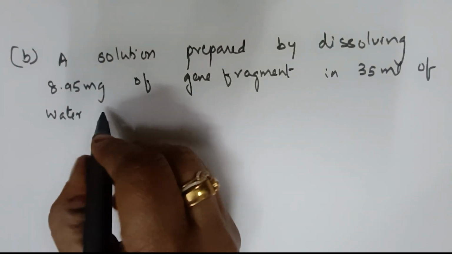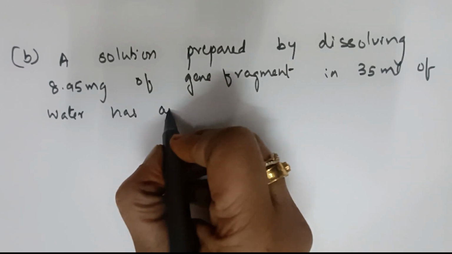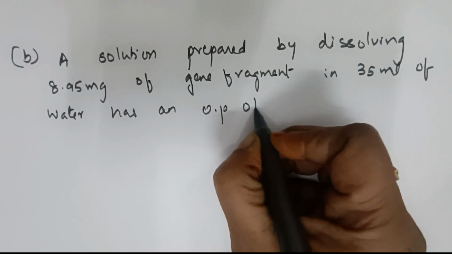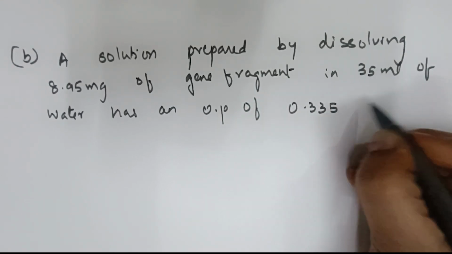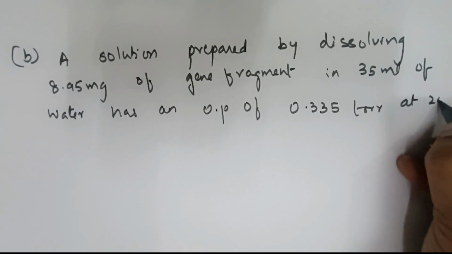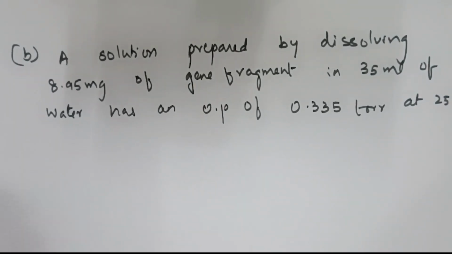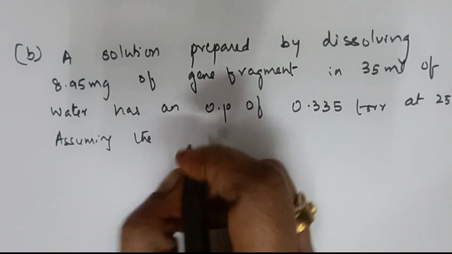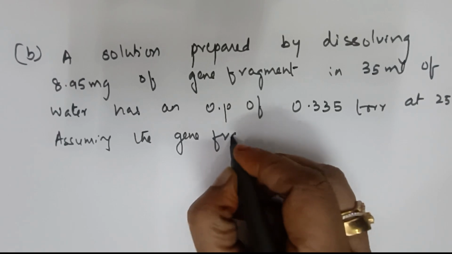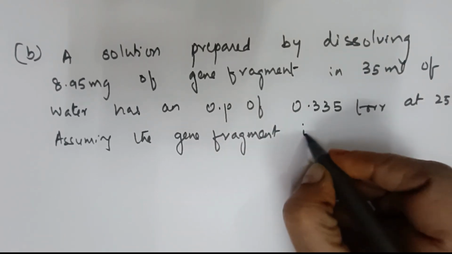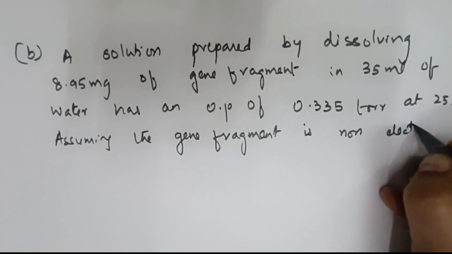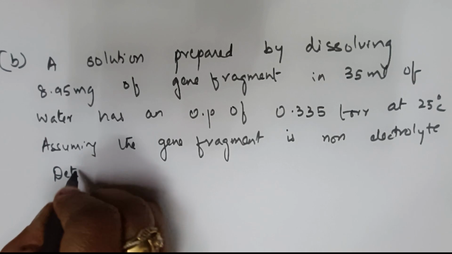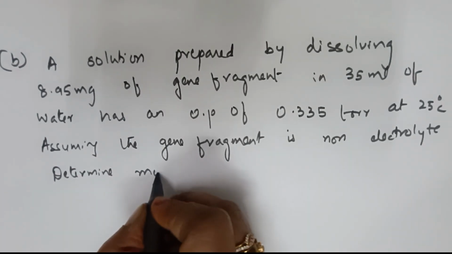This solution has an osmotic pressure of 0.335 torr at 25 degrees centigrade. They said one condition, assuming the gene fragment you're dissolving is a non-electrolyte. They have given a clue here: non-electrolyte, it doesn't dissociate. Determine the molar mass. Oh, simple question, nothing to worry.